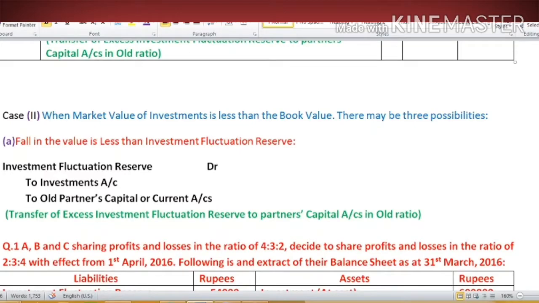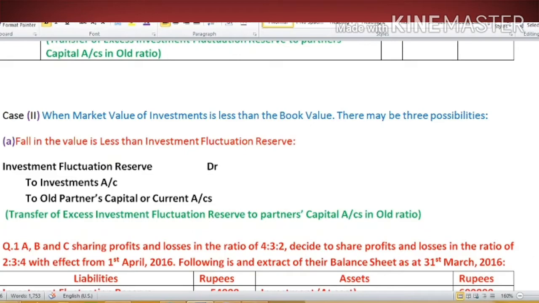What could be the other cases? When market value of investment is less than the book value. So for this case there can be three possibilities. We will look at the first possibility. Fall in the value is less than the investment fluctuation reserve. It means loss arising due to decrease in the value of investment is less than the available reserve.